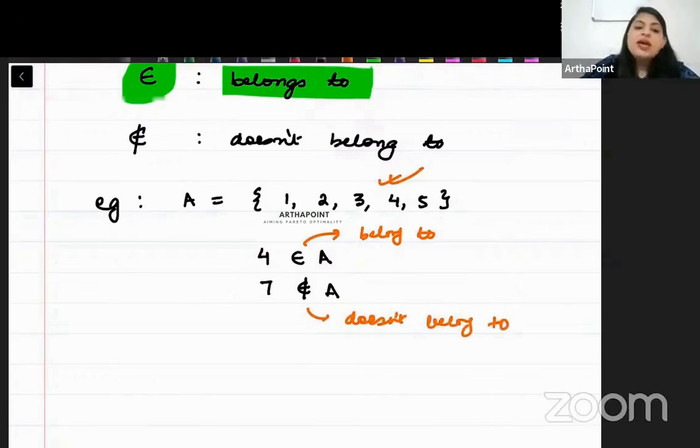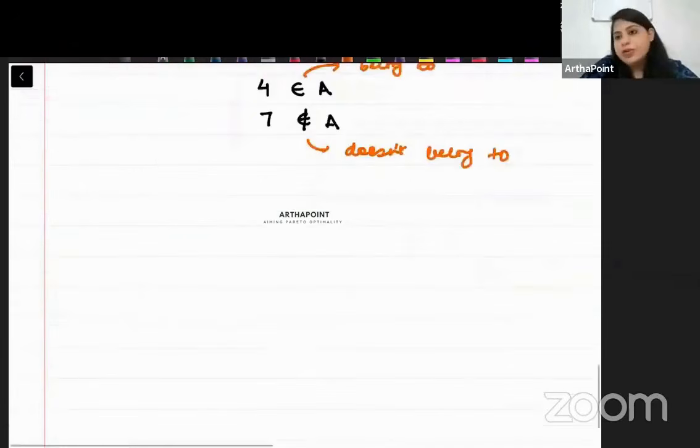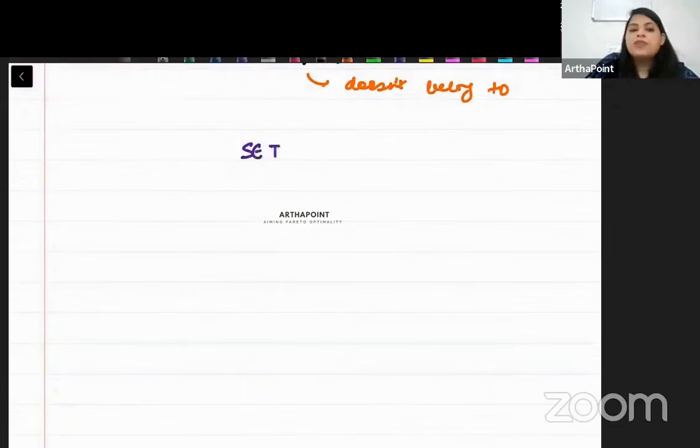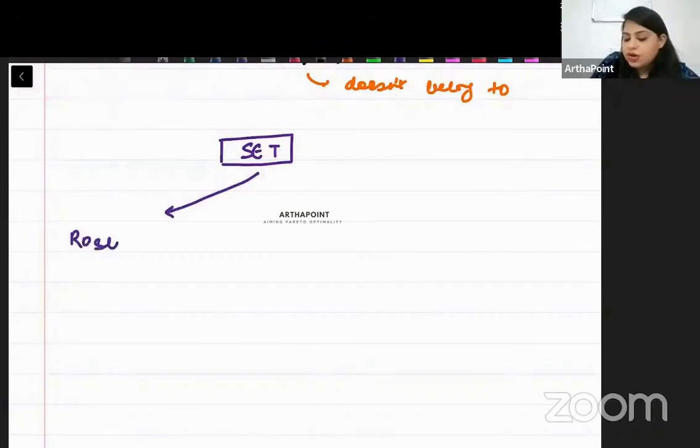Now, there are 2 methods of representing a set. So a set can be represented using 2 methods. The first method is called roster or tabular format.